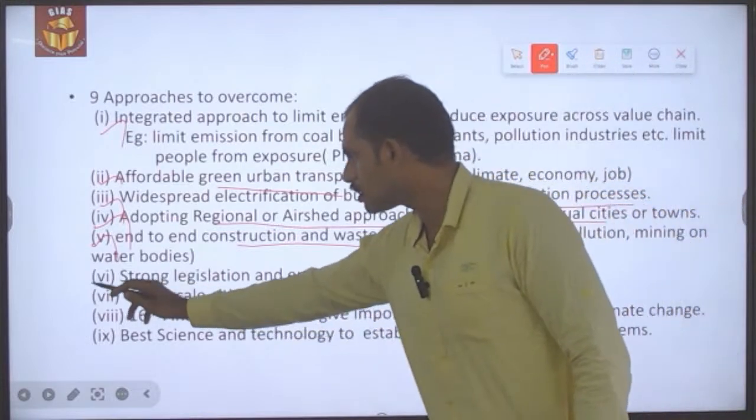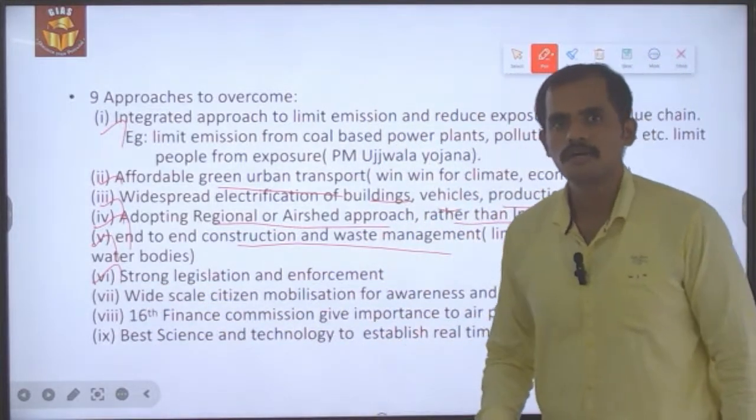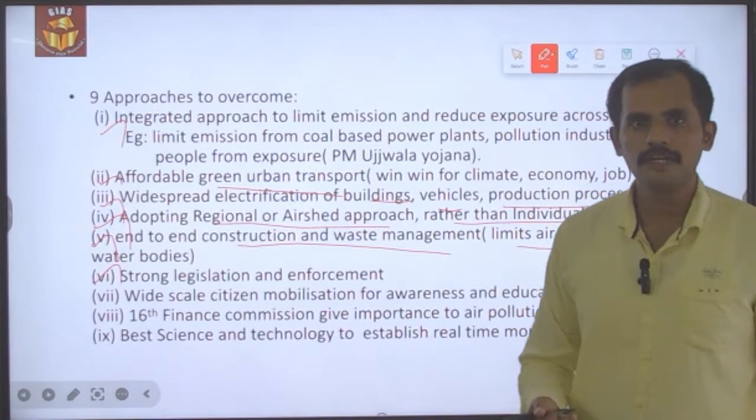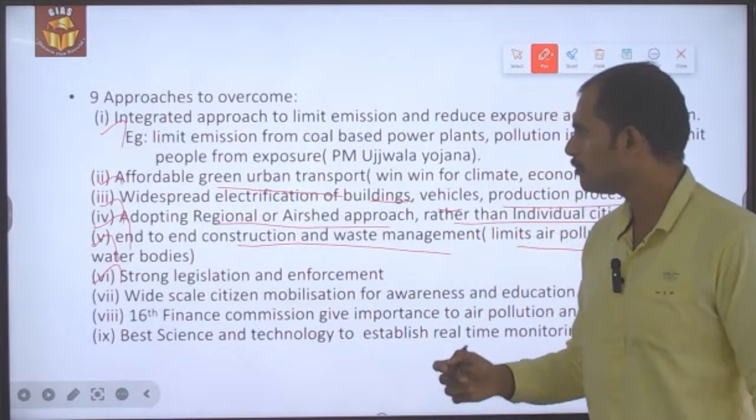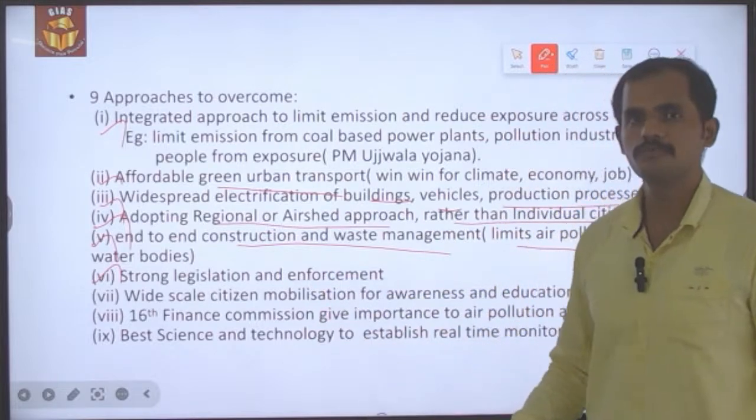And then a strong legislation without fearing any kind of lobby or any kind of pressure from the interest group, and then a strong enforcement need to be made.